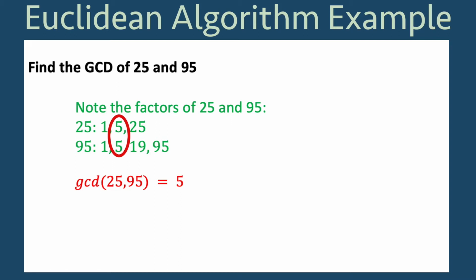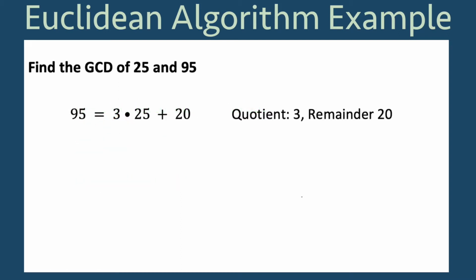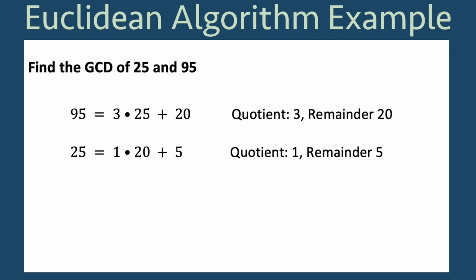To start the Euclidean algorithm, we divide 95 by 25. The quotient is 3 and the remainder is 20, and we can write 95 is equal to 3 times 25 plus 20. Next, we divide 25 by 20 and obtain a new remainder, 5, and we can write 25 is equal to 1 times 20 plus 5.